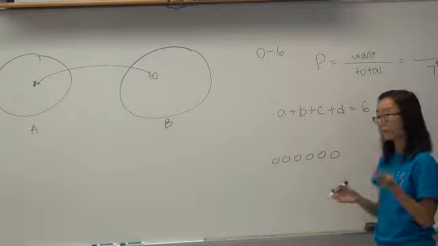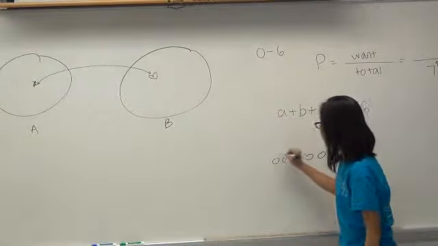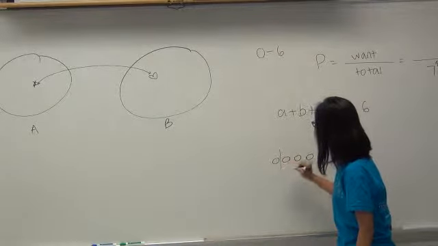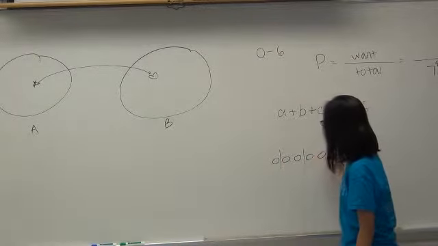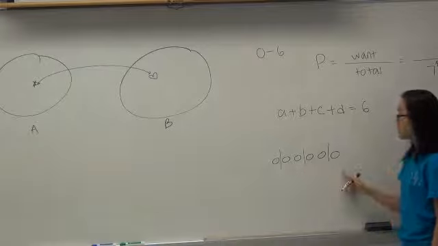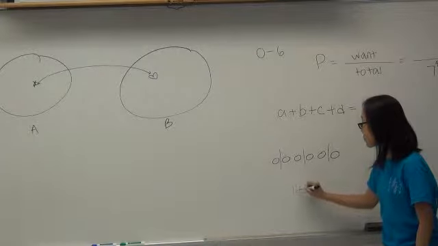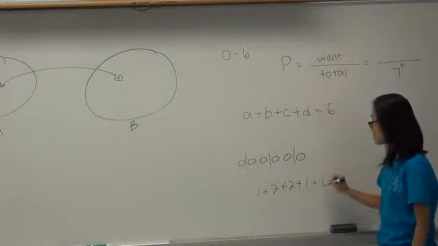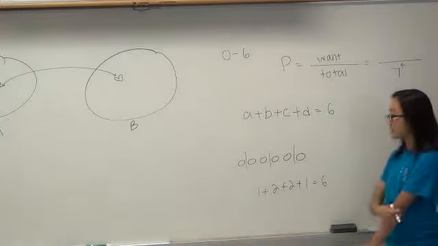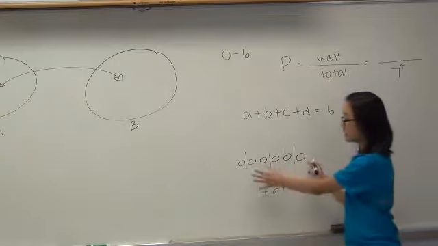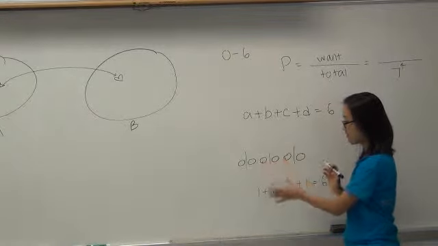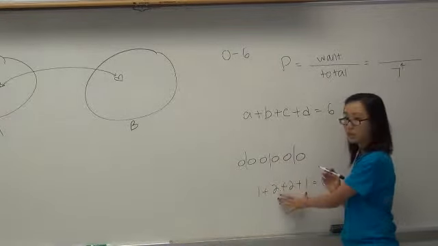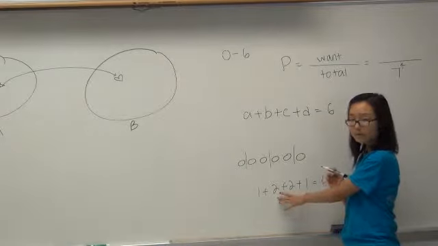How many sticks? Only 3, right? 1, 2, 3. And do you guys agree that this represents 1 plus 2 plus 2 plus 1 equals 6? So basically, every partition of these stones with sticks represents a valid solution to our problem, right?